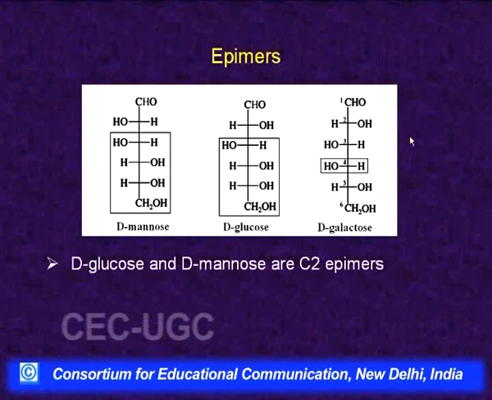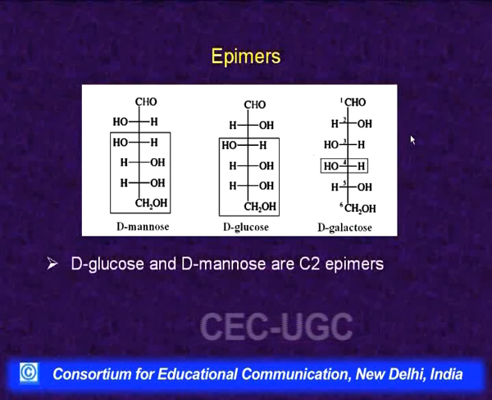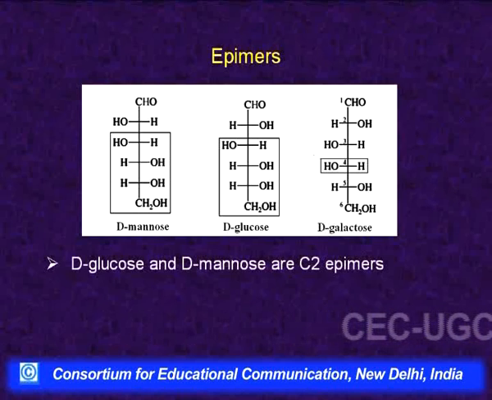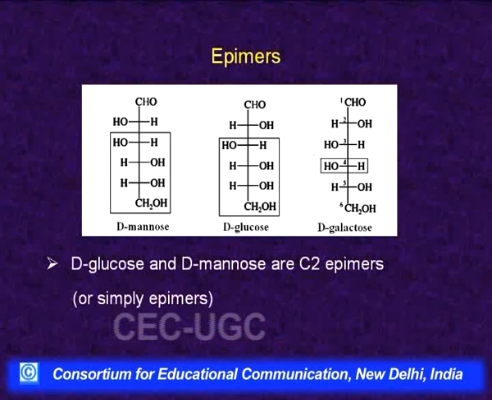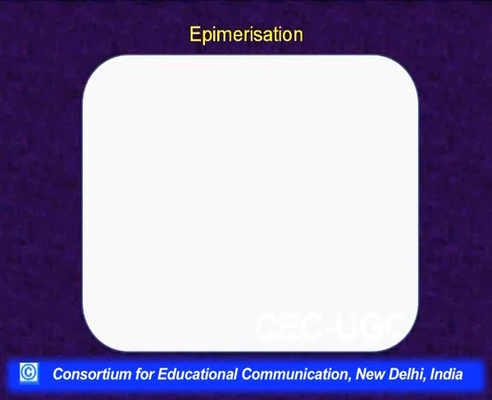So, if they differ in the configuration at carbon number 2, we call them C2 epimers or only epimers, and if they differ in configuration at any other carbon, then we mention it, such as here they are called C4 epimers. Then how can the epimers be converted into the other one? We call this process epimerization.